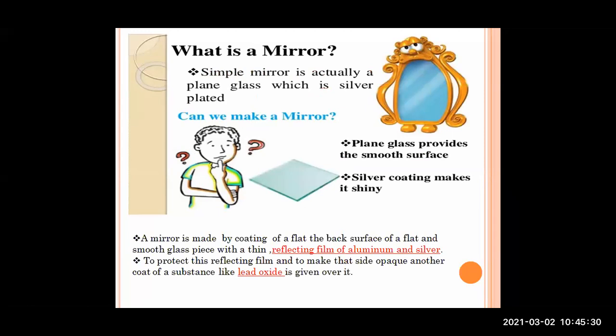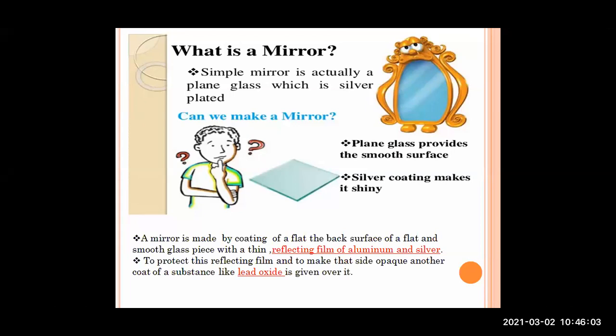Now this was all about light. Now we are moving towards the phenomenon of reflection. So what reflects? A mirror reflects. At the starting of the lesson we did this activity of standing in front of the mirror. So first light is important, and then the second thing, the mirror, is important.